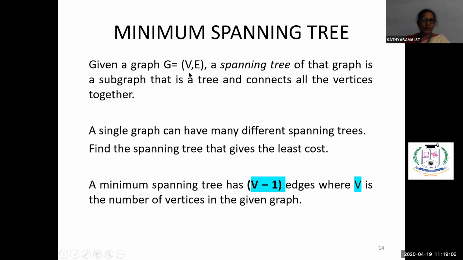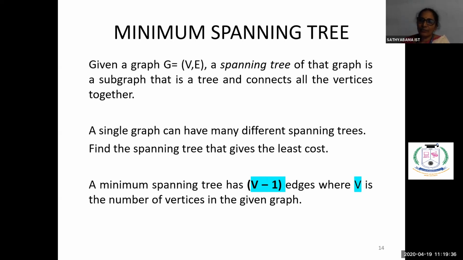Now, what is a spanning tree? The spanning tree of this particular graph is a subgraph, and it should be a tree, and this tree should connect all the vertices together. So we have a graph G = (V, E), and a spanning tree is a subgraph of that graph which is again a tree, and this tree should connect all the vertices. That is what we call the spanning tree.